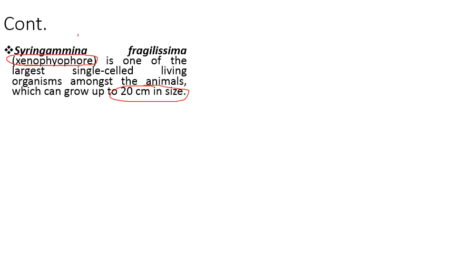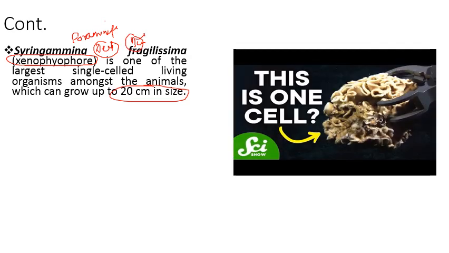Basically, ये जो organism है, it belongs to a group that is known as Foraminifera, और ये होते हैं deep sea organisms. Means these are basically benthos, bottom dwelling organisms. तो इसको कंसिडर किया जाता है सबसे बड़ा largest single cell organism, that is Syringammina fragilissima.